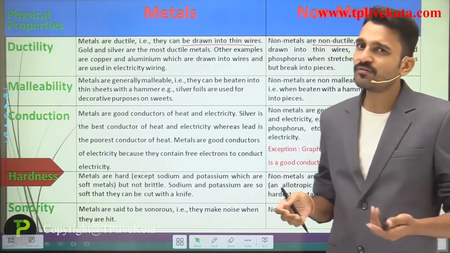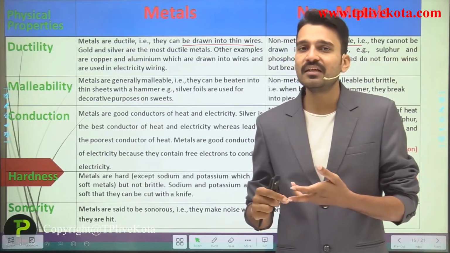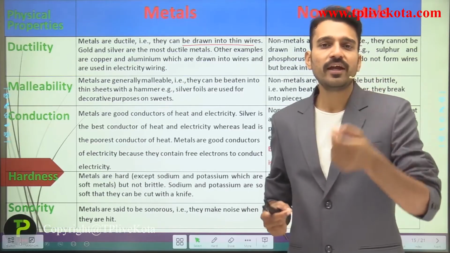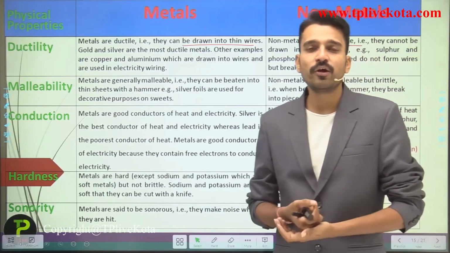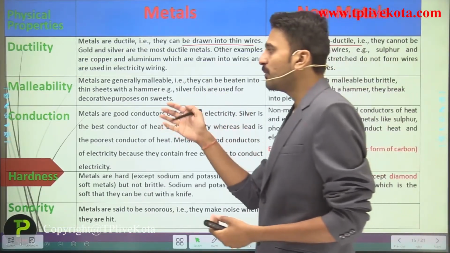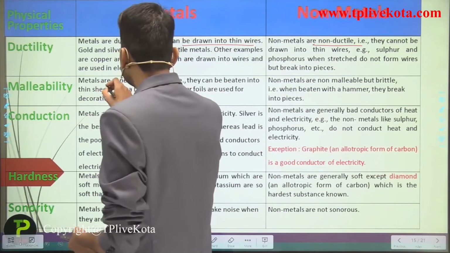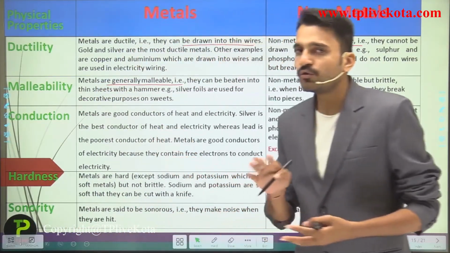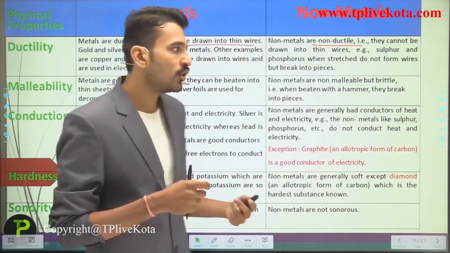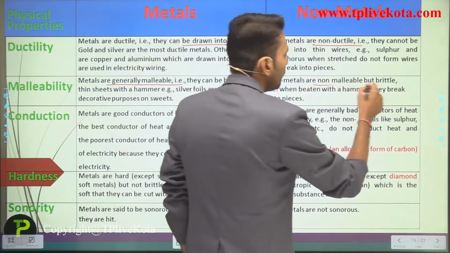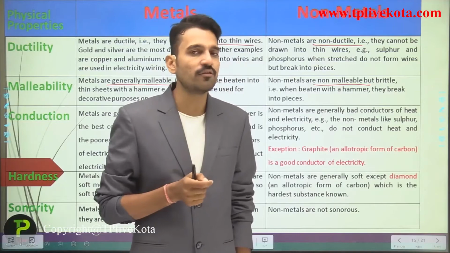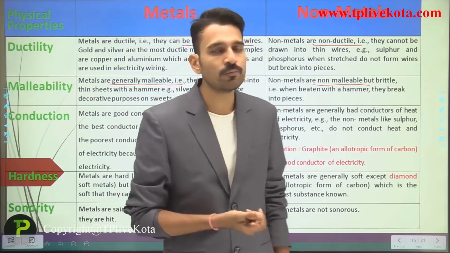For example, you have seen the gold sheet, the silver sheet, or the silver decorative foil present over the sweets, and also the aluminium foil that we all use at our homes. So it is due to the property of malleability that metals can be beaten into thin sheets. Non-metals are non-malleable. As I have told you, they are simply brittle. As soon as you apply force on non-metals, they will shatter into pieces.